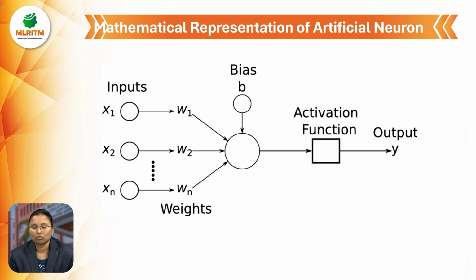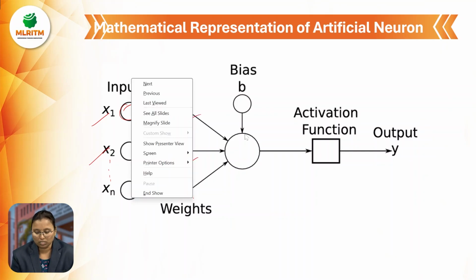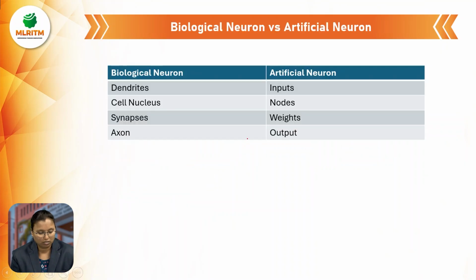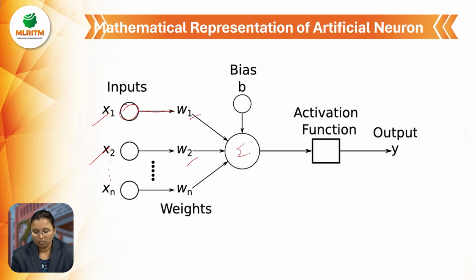Next is the artificial neural network as a mathematical representation. The inputs are x1, x2, and so on up to xn. These inputs are connected to the weights w1, w2, and so on up to wn. This is called the sigma function, the summation of all the inputs and weights: x1w1 plus and so on. Then there is the bias, which is added to account for any error.